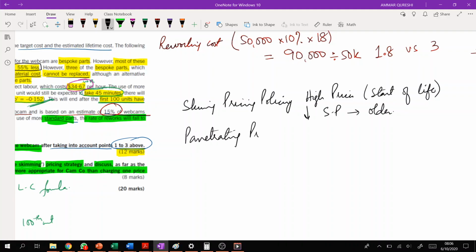Penetrating pricing policy means what? Penetrating is something which we will discuss in the pricing concept as well, life cycle cost. But now since we are doing a question, I'm just explaining this part. Penetrating pricing policy means that we will charge lower prices at the starting of the life of the product, and then we slowly and gradually increase our selling prices. This is basically the case whenever a company wants to penetrate the market.